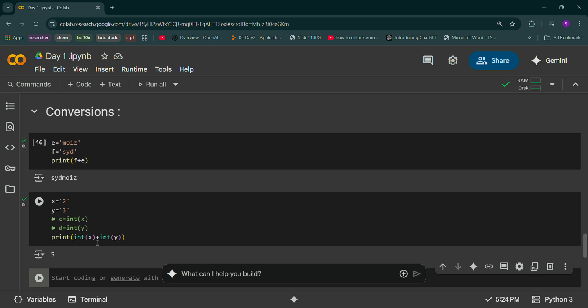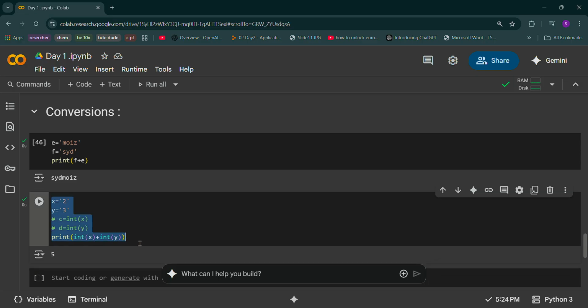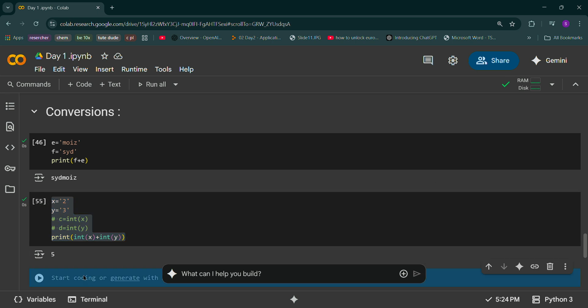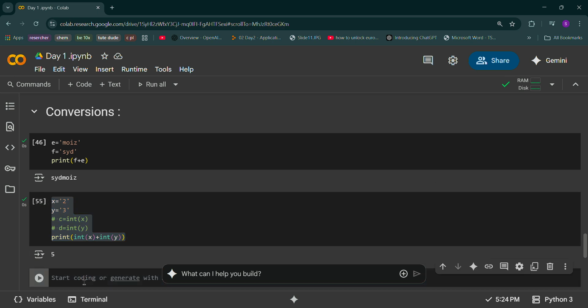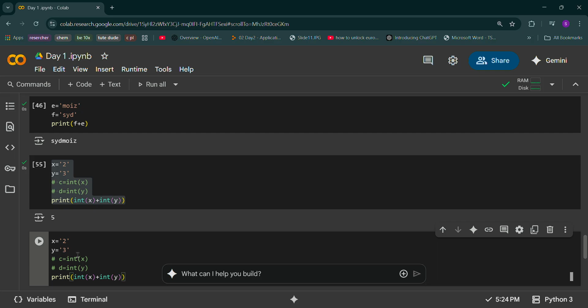In Python, we take input using a function called input, which takes input in the form of a string. So in order to convert that string into an integer, or a float data type, you need these conversions. We'll have a program for that. Don't worry.